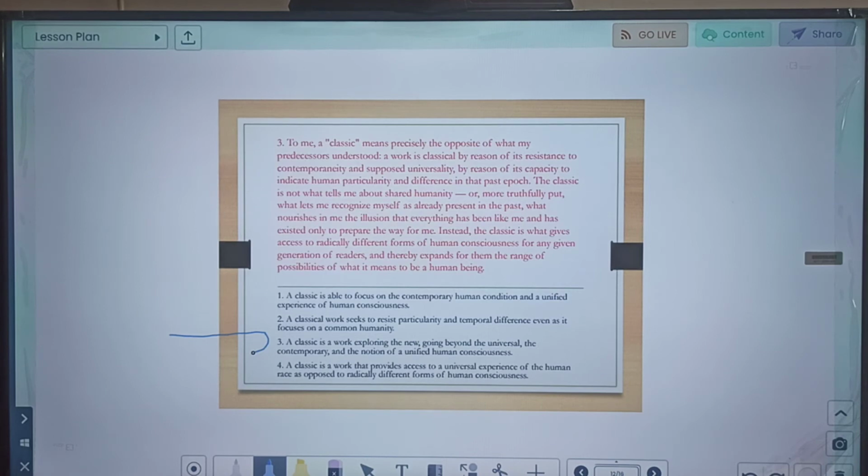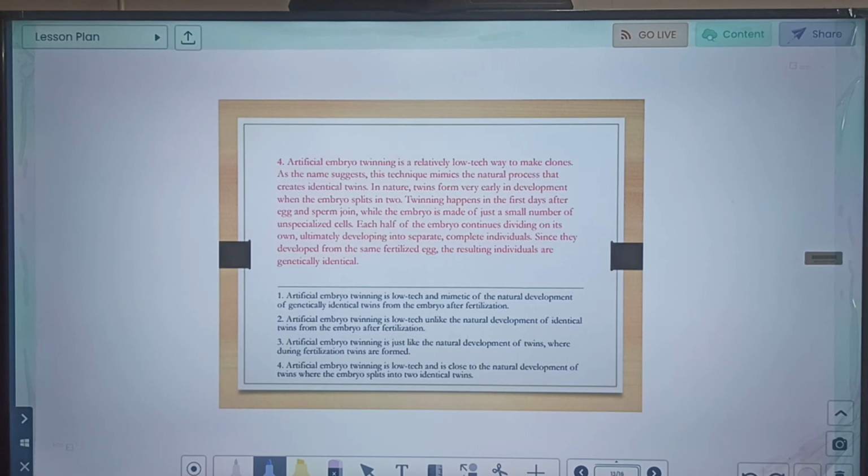Let us move to the fourth passage. Artificial embryo twinning is a relatively low-tech way to make clones. As the name suggests, these techniques mimic the natural process that creates identical twins. In nature, twins form very early in the development when the embryo splits into two. Twinning happens in the first days after egg and sperm join, while the embryo is made of just a small number of unspecialized cells. Each half of the embryo continues dividing on its own, ultimately developing into separate complete individuals. Since they develop from the same fertilized egg, the resulting individuals are genetically identical.